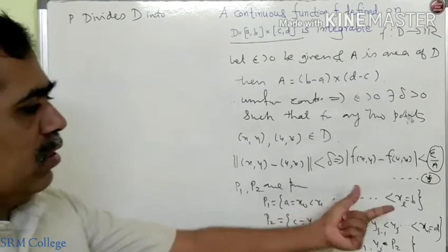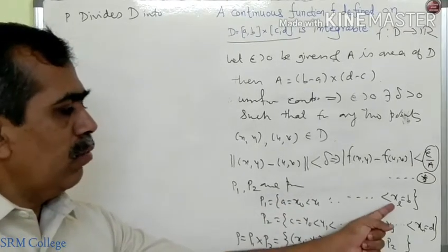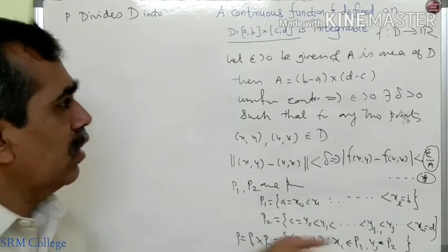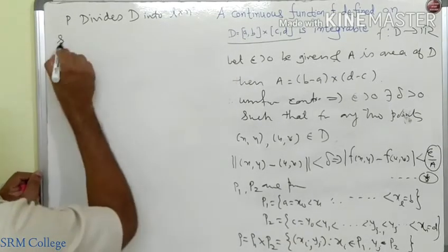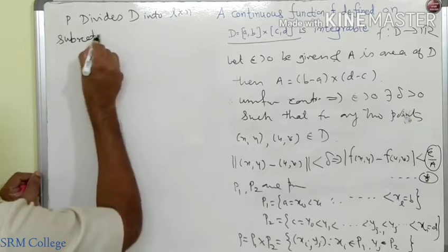All of you know, here there are L points in the partition, here there are N. So into how many subrectangles? L into N subrectangles.